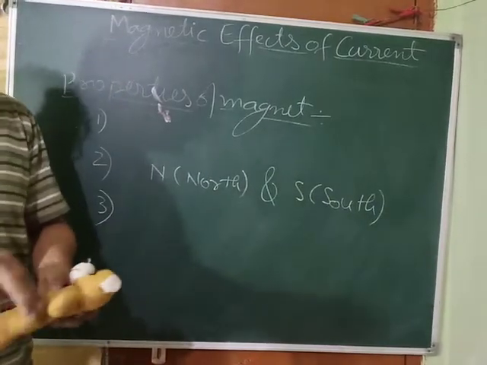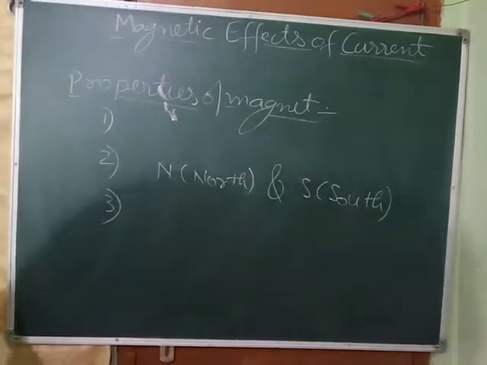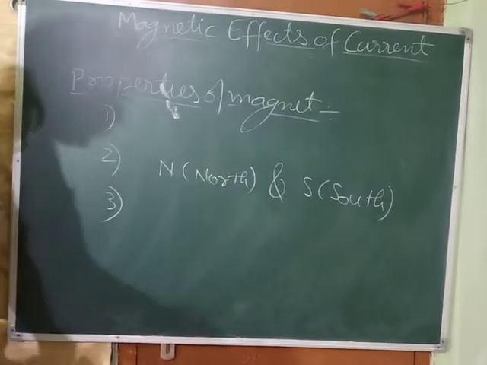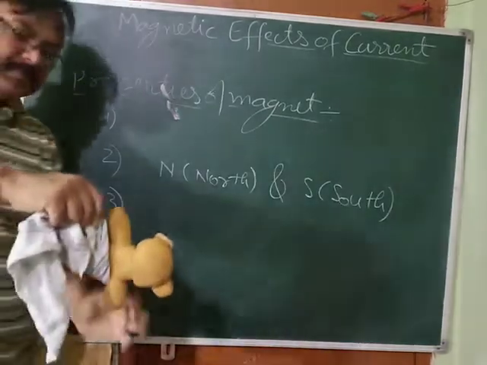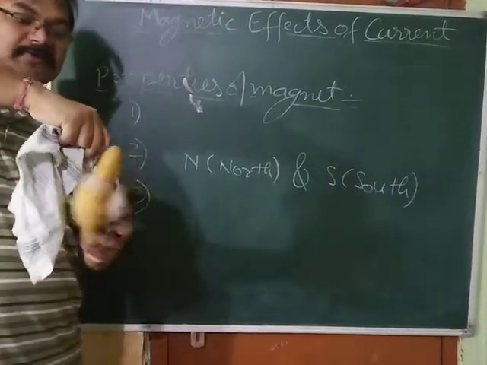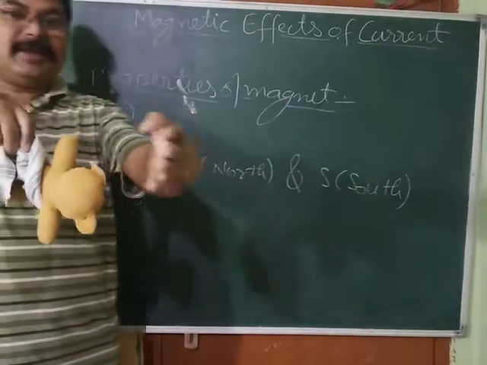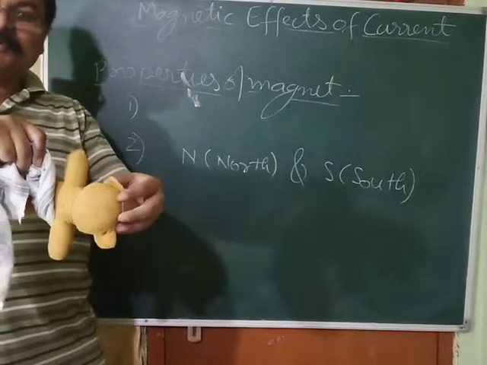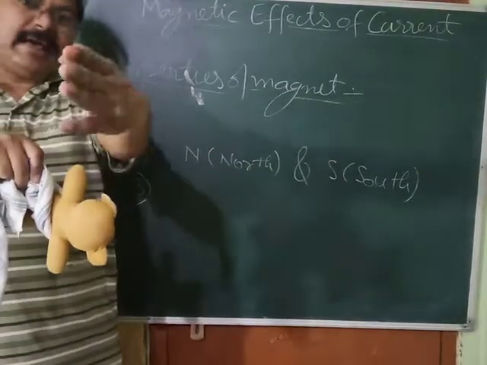As it is free to rotate, what will it do? Suppose this is the north direction and this is the south direction.